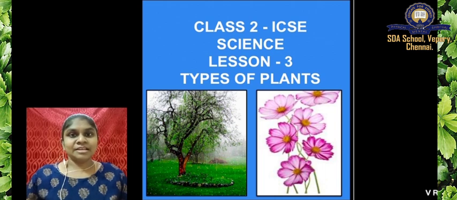Some plants are very small, some plants look so tall, some plants are bushy, some plants climb up, some plants creep around. So like that we have so many types of plants around us. So we are going to learn each one's name and their specification.